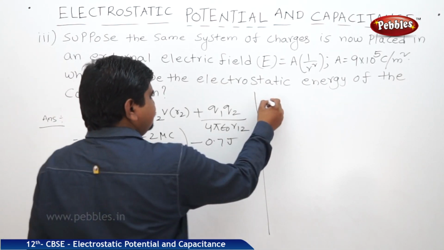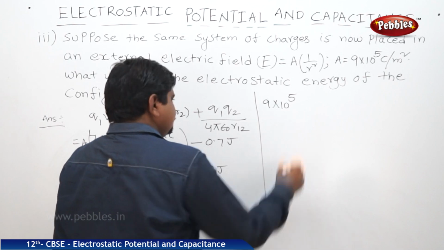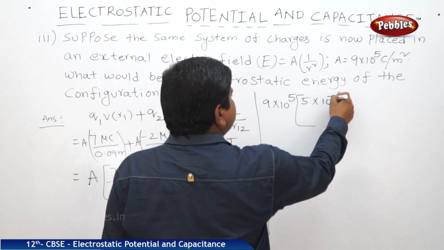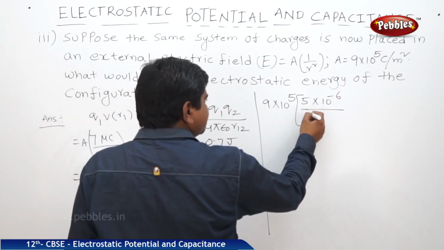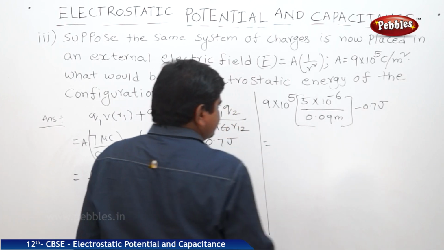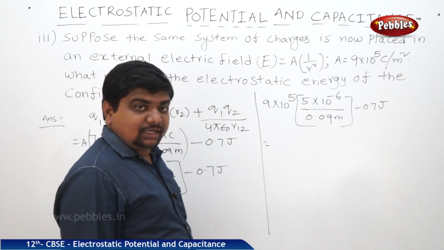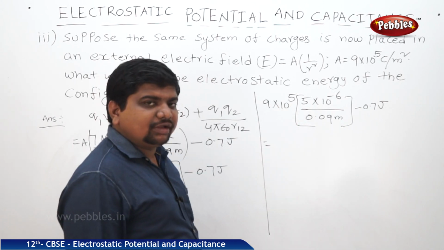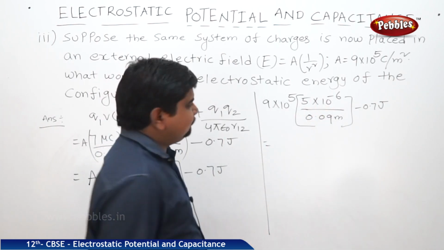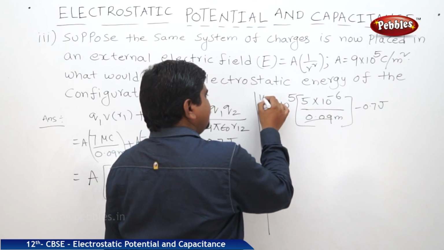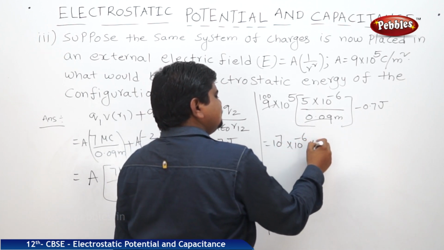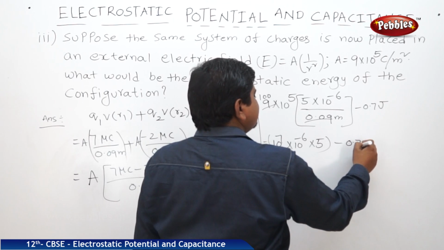What is the A value? 9 into 10 to the power of 5 into 7 minus 2, 5 microcoulombs means 5 into 10 to the power of minus 6, by 0.09 meters, minus 0.7 joules. 1 by 0.09 is about 100 times, so 100 into 10 to the power of 5 is 10 power 7. 10 power 7 into 10 to the power of minus 6 into 5 is 50, minus 0.7 joules.